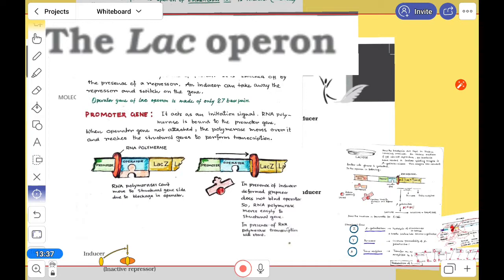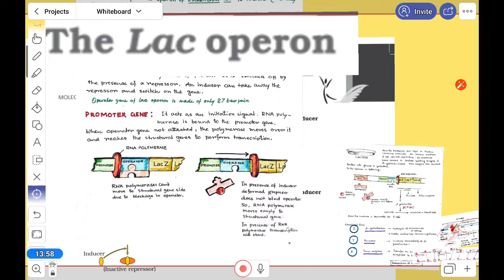I think you can understand that it is a very finely controlled system. When lactose acts as the inducer and lactose is there, the process is running.